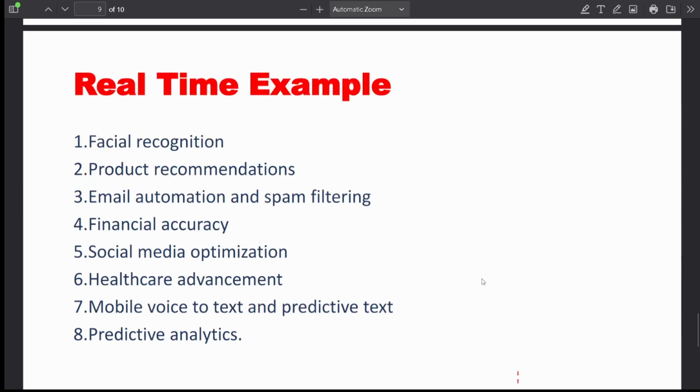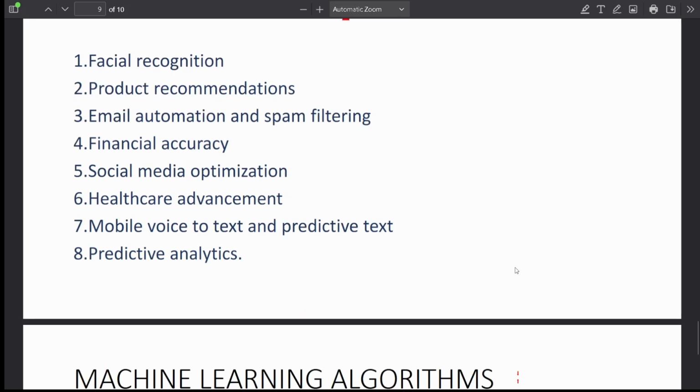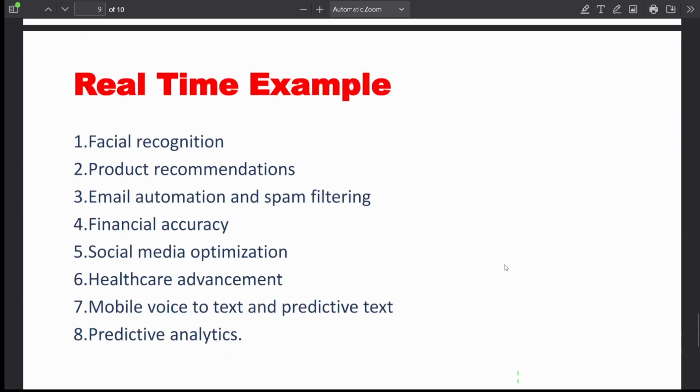Real-time examples we talk about: facial recognition, product recommendation, email automation, spam filtering, financial accuracy, social media optimization, healthcare advancement, mobile voice to text and predictive text, predictive analytics. These are the real-time examples of machine learning.